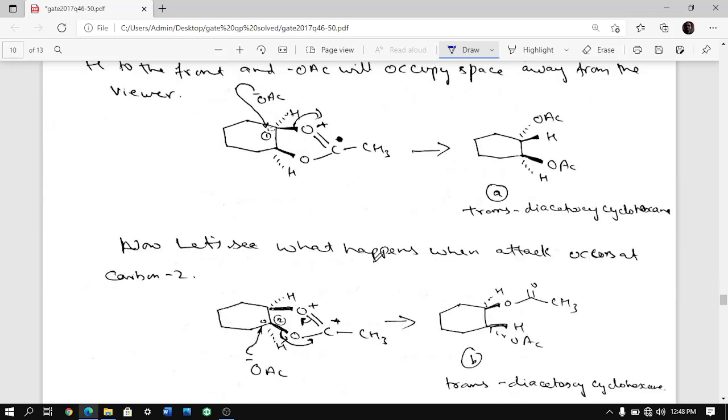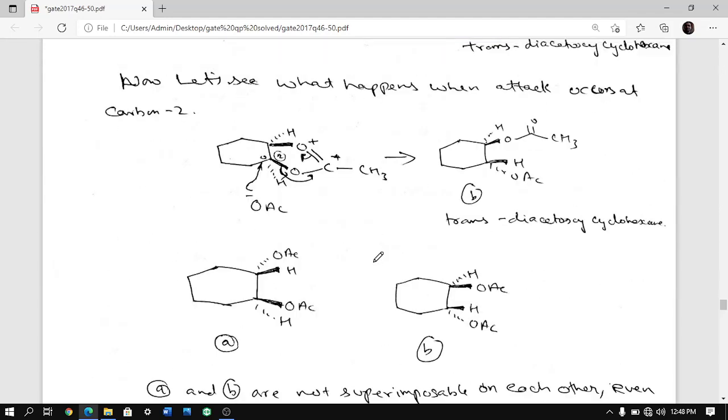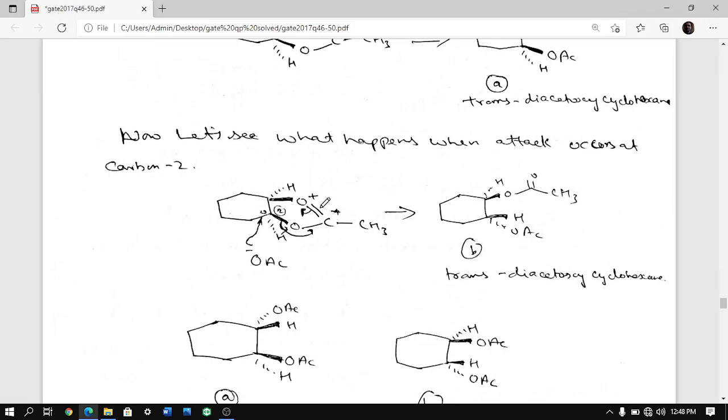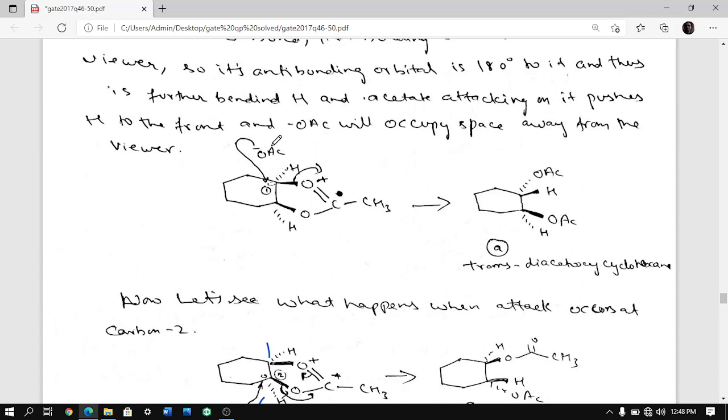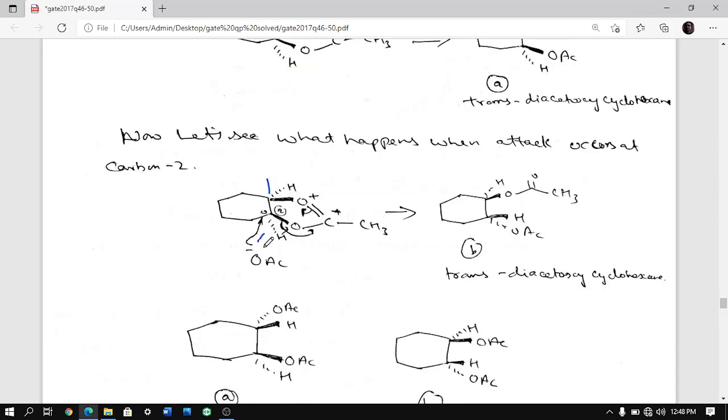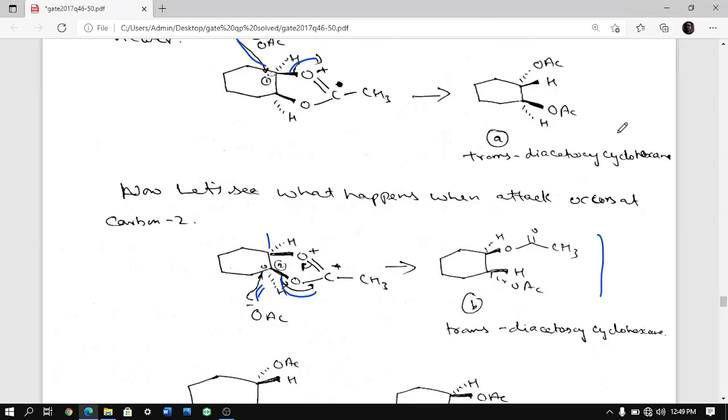Now what you see here is acetate can attack on this carbon or can attack this carbon. Imagine if it attacks this carbon, because this is leaving, this leaves, and you are getting this OAc away from the viewer. It would also have attacked from here on this carbon, because it is still a good leaving group. So it can attack from here, this comes here, and you are getting this. In either case you are getting trans. You see here also you are getting trans acetate, and here also you are getting trans acetate.